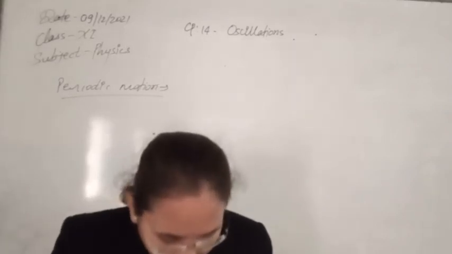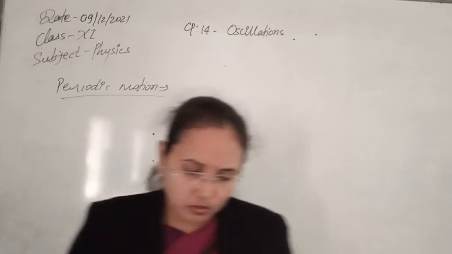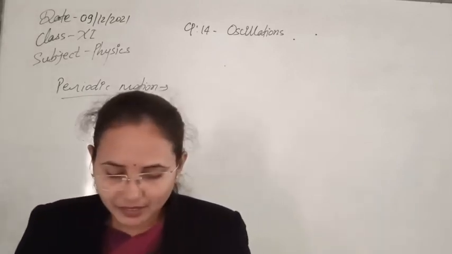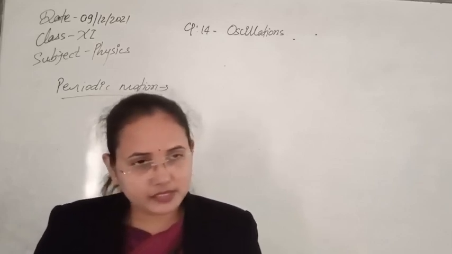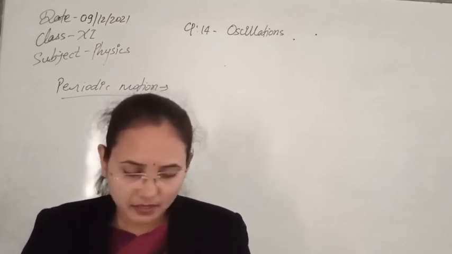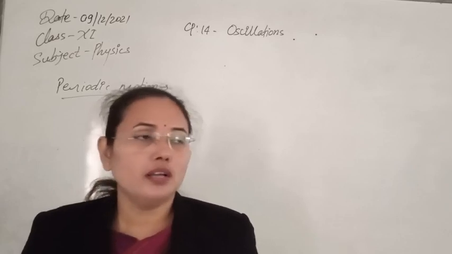After the discussion on oscillation, what is periodic motion? Periodic motion of a body is that motion which is repeated identically after a fixed interval of time or after a fixed interval of space. That is called periodic motion.